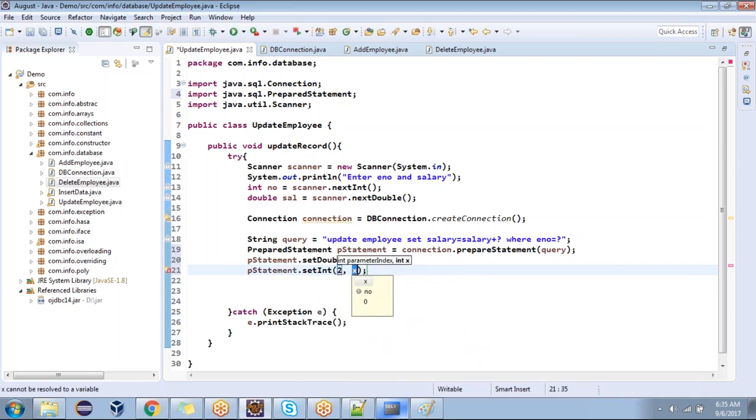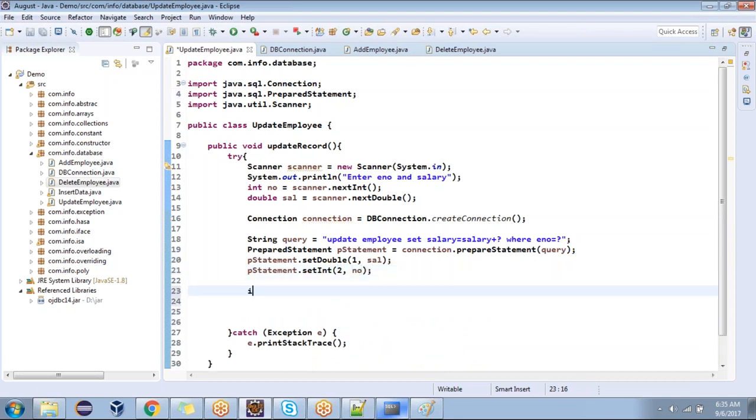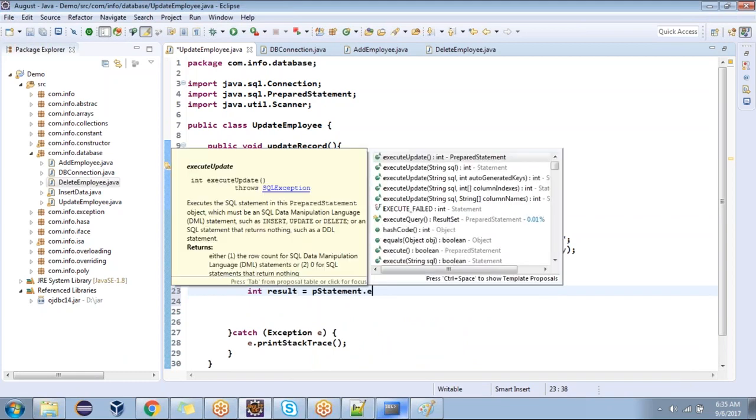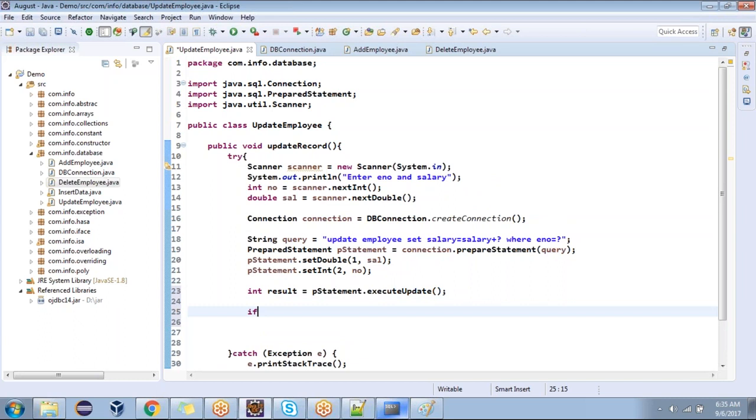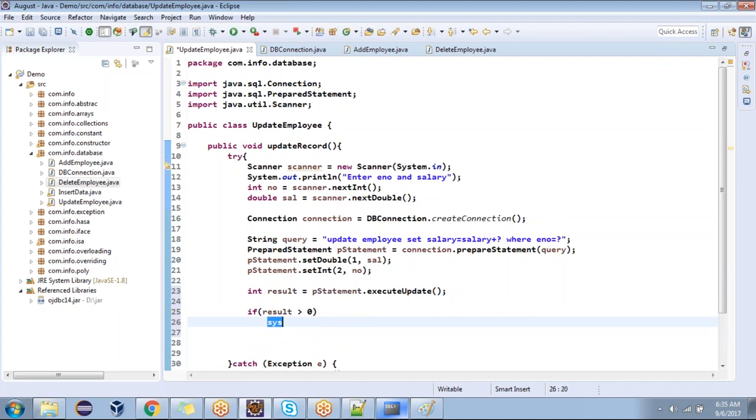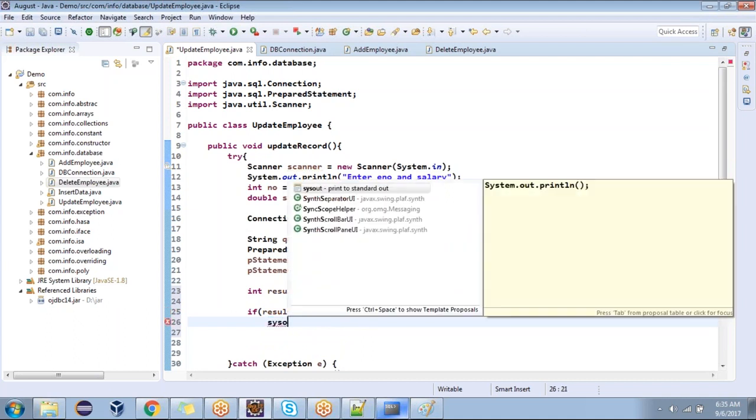To set the values to the query, which method are we invoking? The set method. Yes or no? Int result equal to statement dot execute update. Update also uses the same method. If it is updated successfully, we get a non-zero value. If it is not executed successfully, zero value.